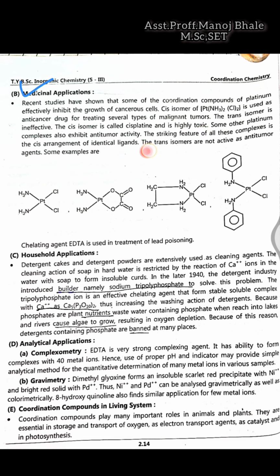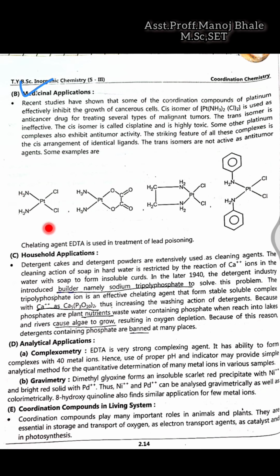Generally, the cis isomer, which is known as cisplatin, is highly toxic. Other platins also exhibit anti-tumorous activity. The feature of this complex is identical ligands on the same side, and in case of the trans, these are the opposite ligands. So in cisplatin you can observe the same type of ligands on the same side. These two chlorines are on the same side, and these two ammonia are also on the same side. So that is the identity of this cisplatin.